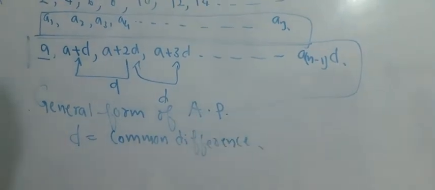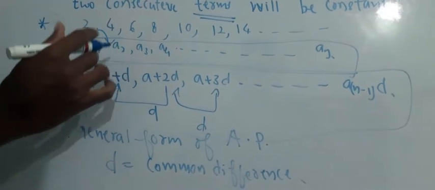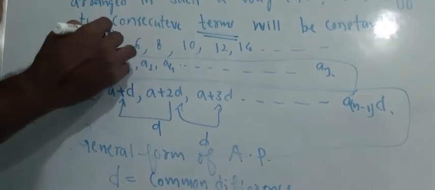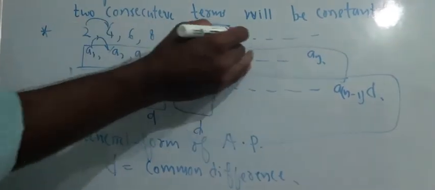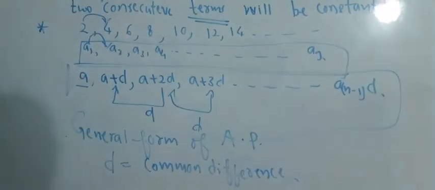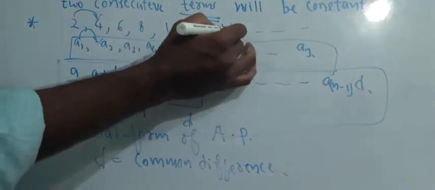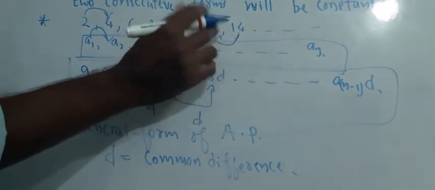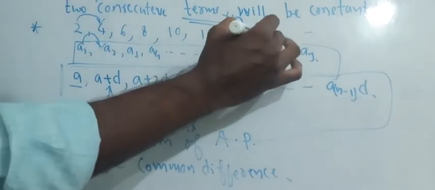So here we understood that to get the next term, we need to add the common difference. For example, 2, 4, 6, and after 14, if I want to get the next term, I need to add the common difference D. What is the common difference here? 14 minus 12, which is 2. If I add 2 to it, I get the next term, that is 16.